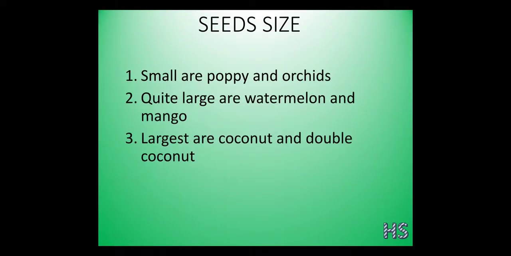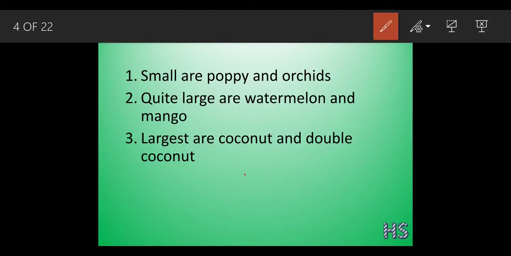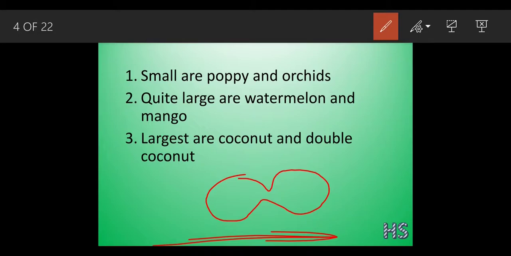Now seed size. Definitely there is variation in the size. The seeds are very small in the case of poppy and orchids, quite large in watermelon and mango, and largest in the case of coconut and double coconut. What is a double coconut? It's the same as the coconut, but two coconuts are fused together, which is called a double coconut. You can assume the size of the double coconut to be the size of a human head.